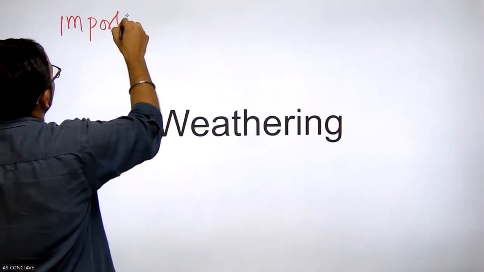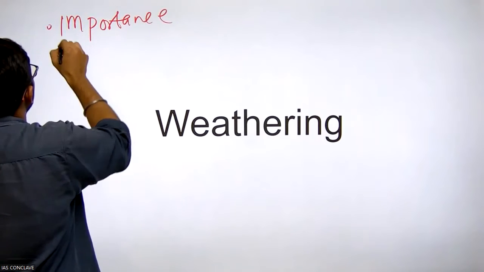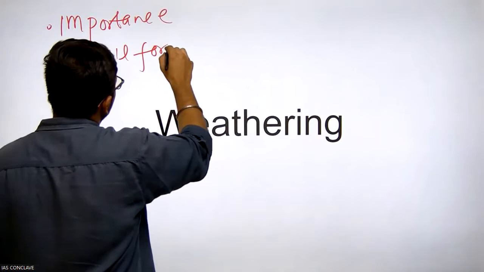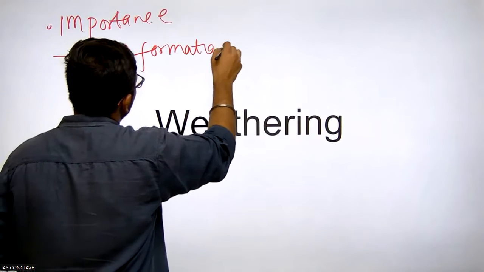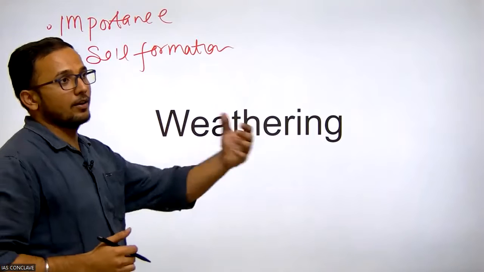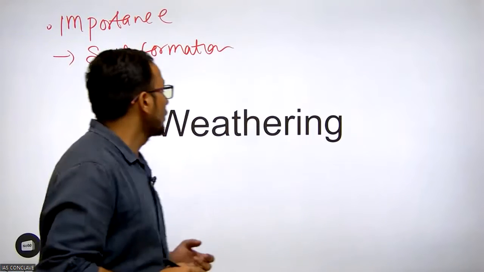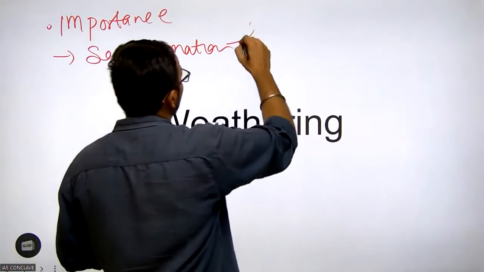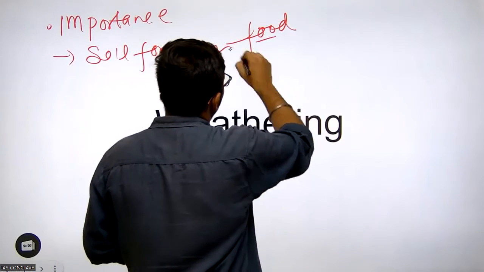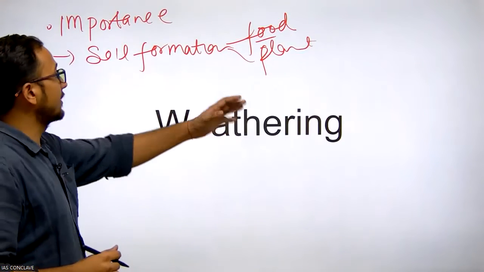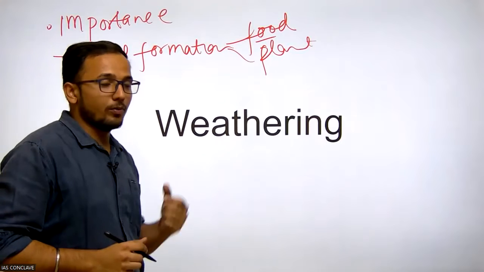Weathering importance. The first one is soil formation. Without weathering, there is no soil formation. If there is no soil formation, there is no plant growth. But from where will we eat? Our food is derived from plants. Animals, all living creatures depend upon soil formation.